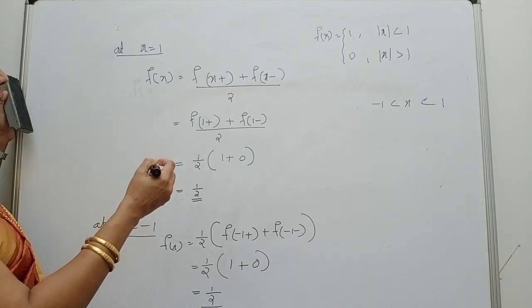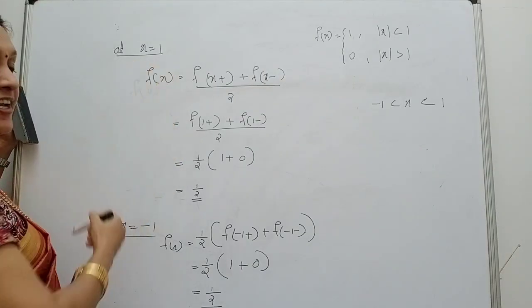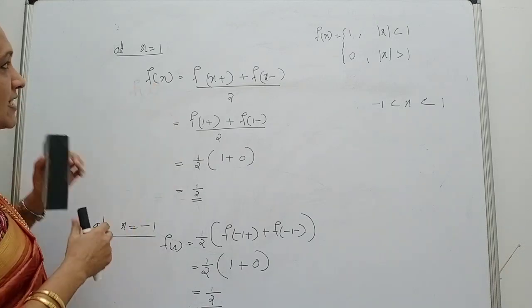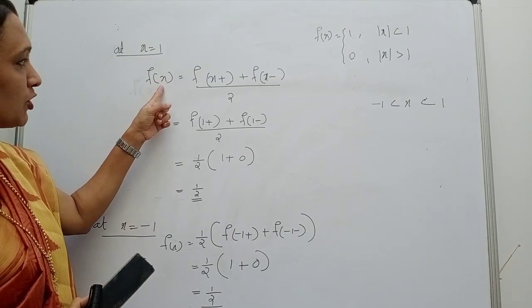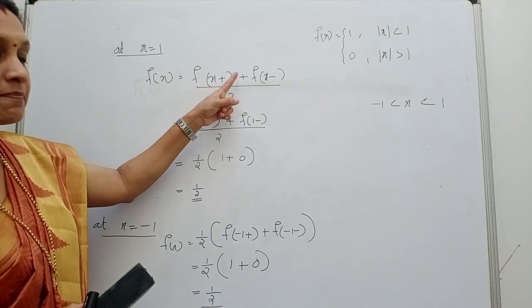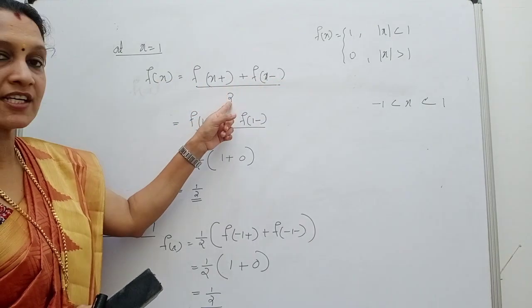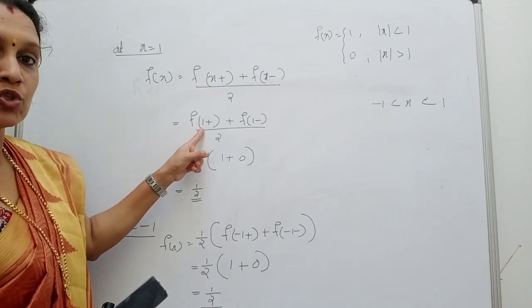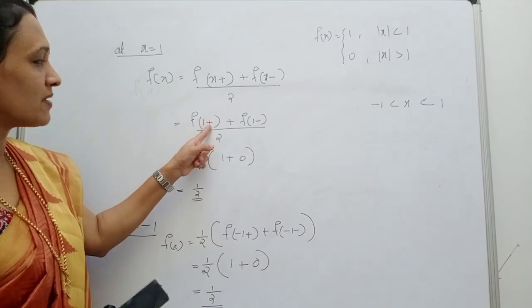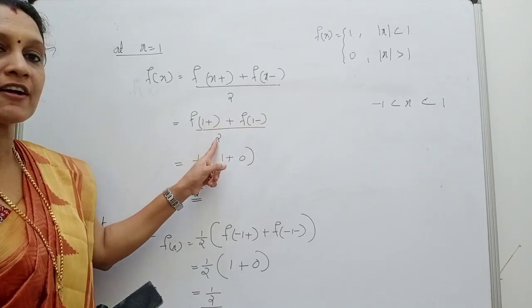For the discontinuous points, consider x equal to 1. What is f of x? Since 1 is a point of discontinuity, f of x is equal to f of x plus plus f of x minus, divided by 2, isn't it? So, in this case, put x equal to 1. Therefore, this is f of 1 plus plus f of 1 minus, divided by 2.